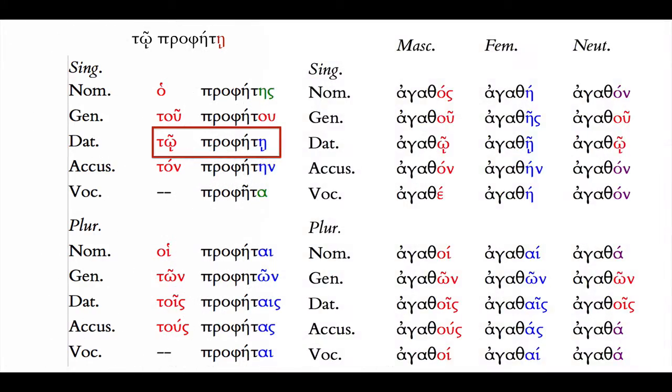In a similar way, here's our full chart of agathos in all of its forms. Now we're only going to be interested in the masculine possibilities because we're dealing with a masculine noun. And we'll start with the masculine singular and we'll come down to the dative singular. For me, this notion of agreement, because a noun and an adjective occupy the same respective place in their chart, is a helpful way to think about the underlying agreement between forms that don't look identical.